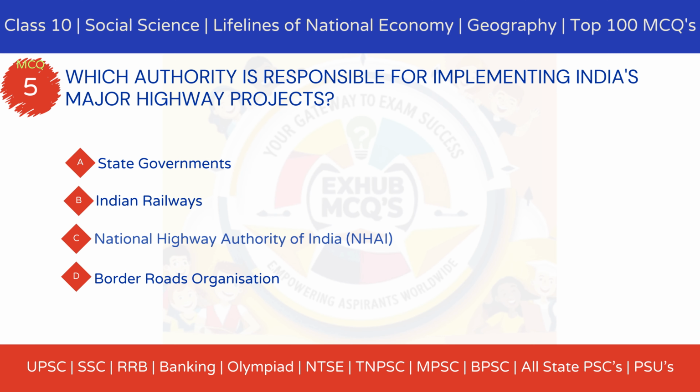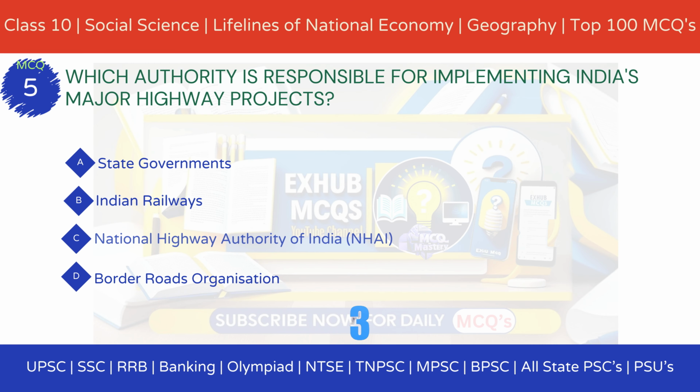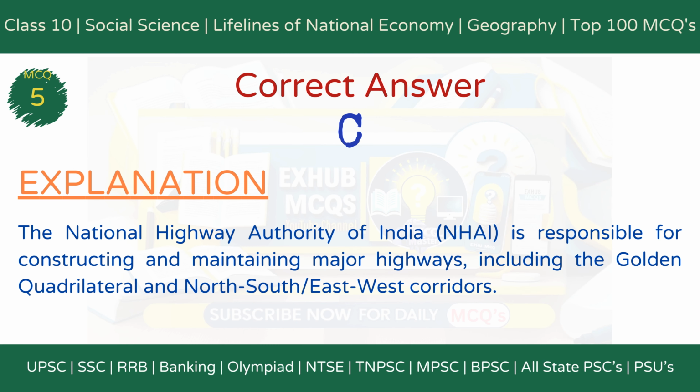Which authority is responsible for implementing India's major highway projects? Option A, state governments. Option B, Indian Railways. Option C, National Highway Authority of India. Option D, Border Roads Organization. The correct answer is option C, National Highway Authority of India.